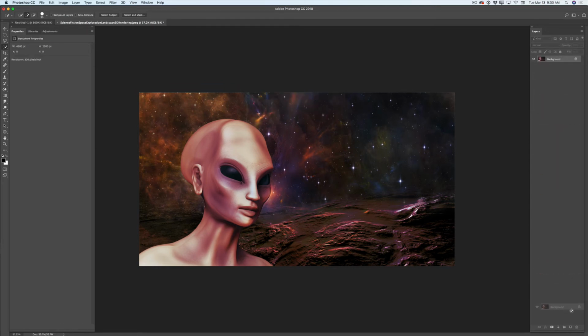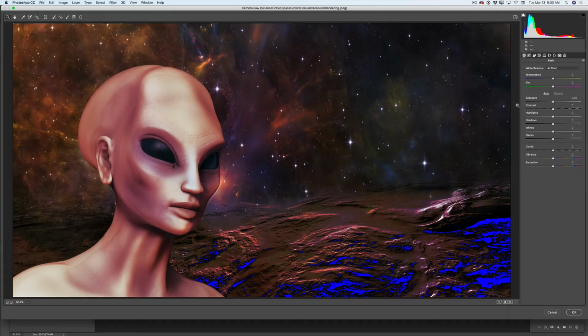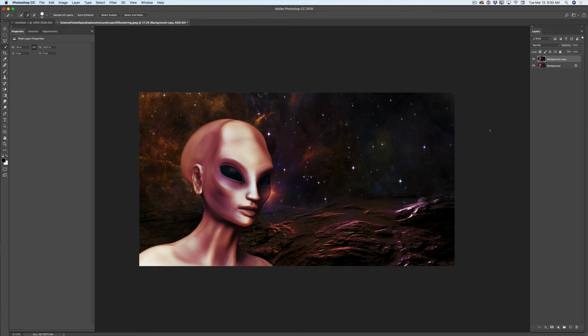I will duplicate my layer just to show you before and after our finishing touches. I will go to filter, to camera raw filter. Here I will adjust my exposure. I will bring exposure down. I will increase contrast. Maybe I will increase the highlights. Yes, and I will click OK. So this is before camera raw, this is after. I liked it. We have highlights, we have shadows, we have kind of a 3D dimension illusion, and I love it a lot.